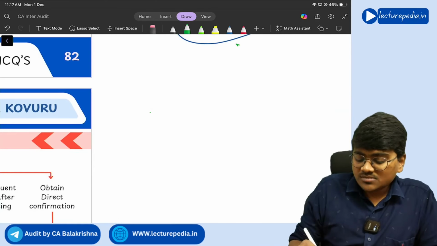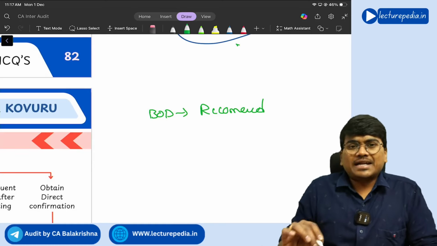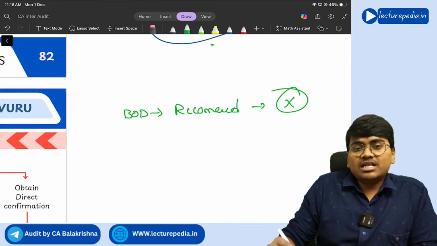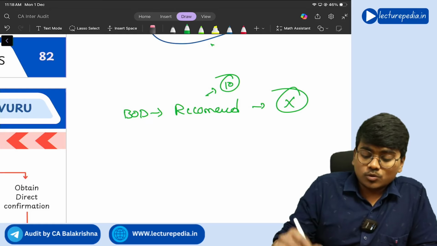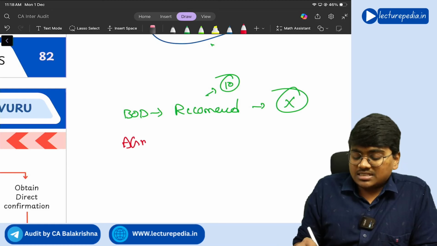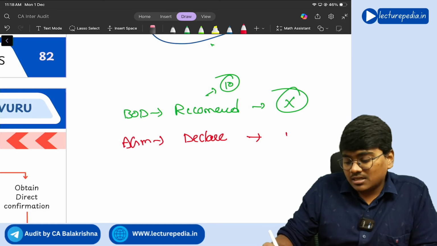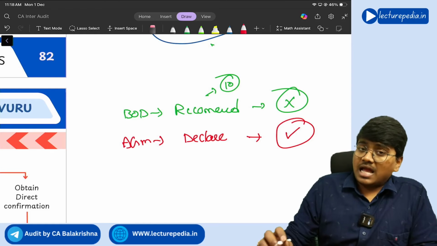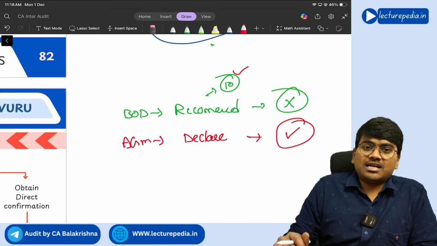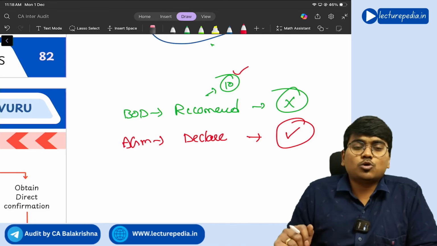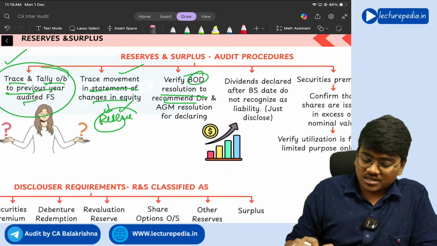See, board of directors will recommend the dividend. On recommendation, no liability will arise on the company. Let's say board of directors have recommended a dividend of 10 rupees. Now, shareholders in the AGM will declare the dividend. Once the declaration has been done, then the liability will arise on the company. And this declaration by the shareholders should be equal to or less than 10 rupees, but not more than 10 rupees, because board of directors have recommended only 10 rupees. Clear? That is the difference between declaration and recommendation.